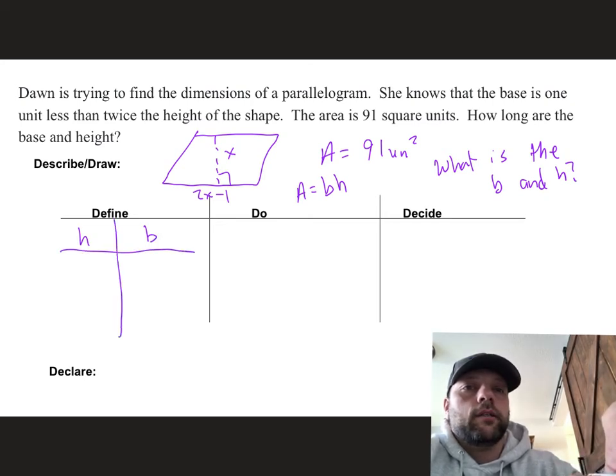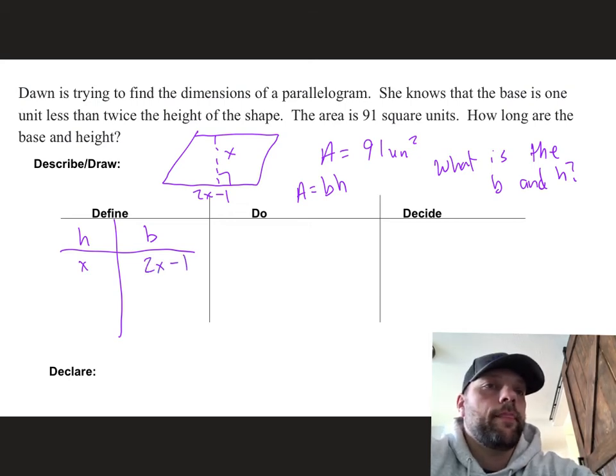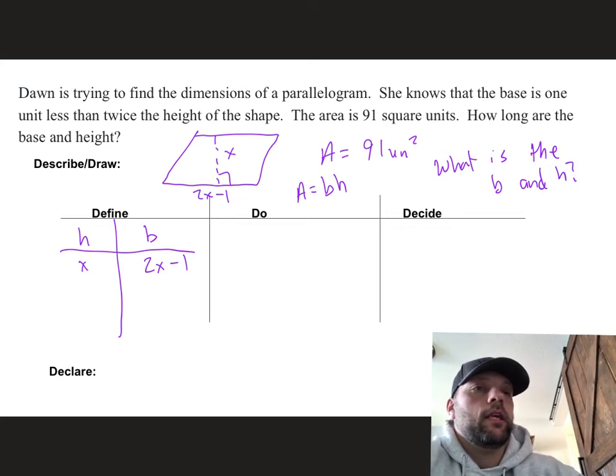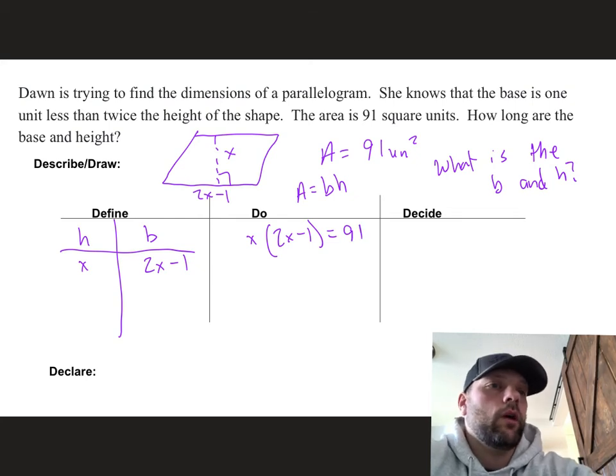So my height is X, my base is 2X minus 1. Okay? In the do, it is X times 2X minus 1, and that needs to be equal to 91.